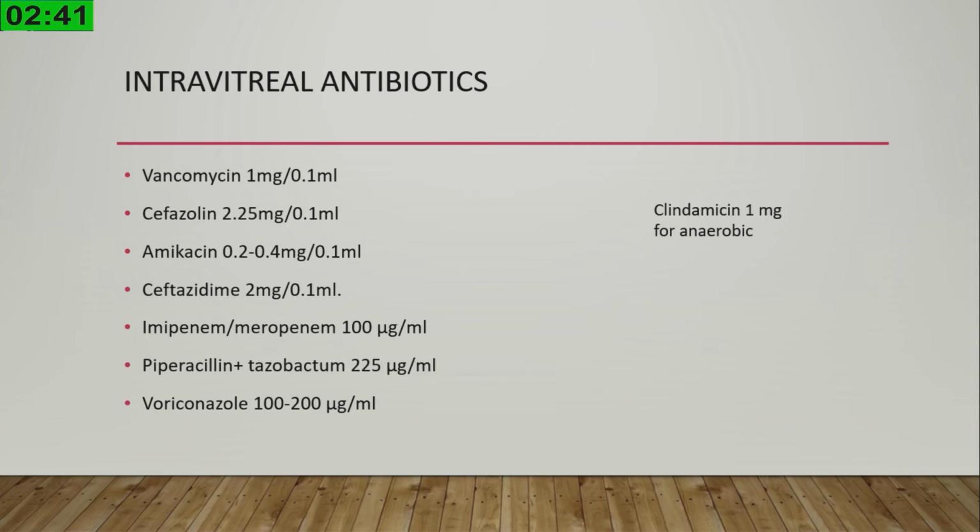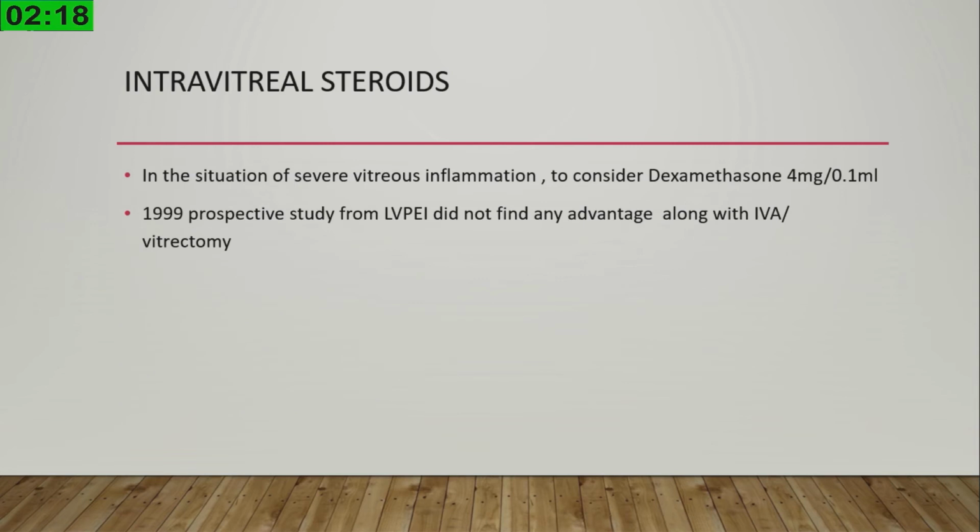And intravitreal antibiotics have to be given at the time of tap or at the end of vitrectomy. The choice depends on the organism: if you are suspecting gram positive, you can go for vancomycin; if you are suspecting gram negative, especially Pseudomonas, better to go for the newer antibiotics like imipenem or meropenem or piperacillin and tazobactam. If you are suspecting fungal, go for voriconazole, and if you are suspecting an anaerobic organism, go for clindamycin.